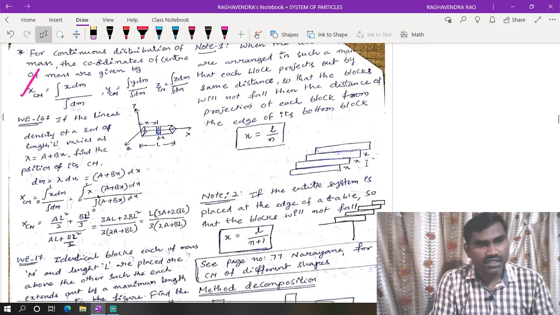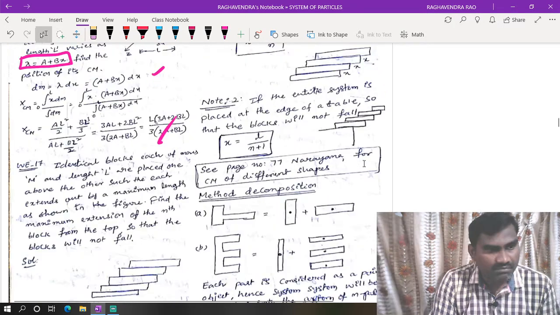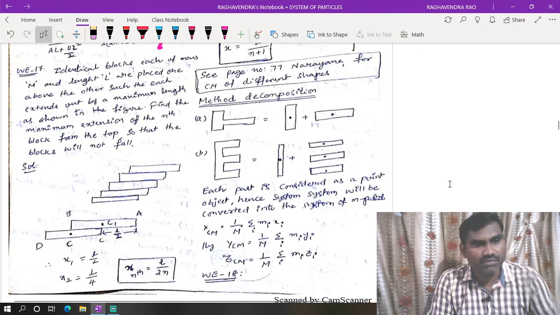Okay, so this example was given, how they will do. So dm is equal to lambda into dx. Here lambda value is given as a plus bx. Okay, now by the integrating method we can calculate the center of mass. Okay, right. So this is a very important model we can have.